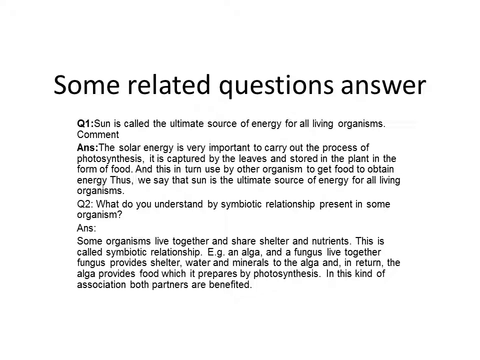The fungus provides shelter, water, and minerals to the alga, and in return, the alga provides food which is prepared by photosynthesis. This kind of association for the benefit of each other is known as a symbiotic relationship.